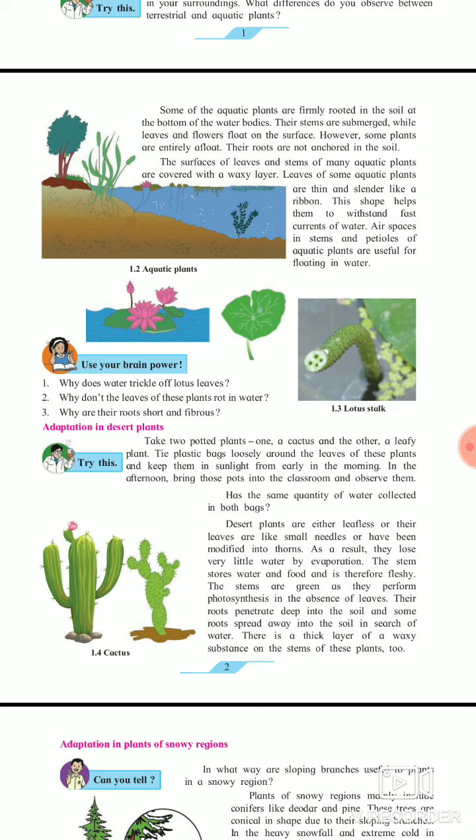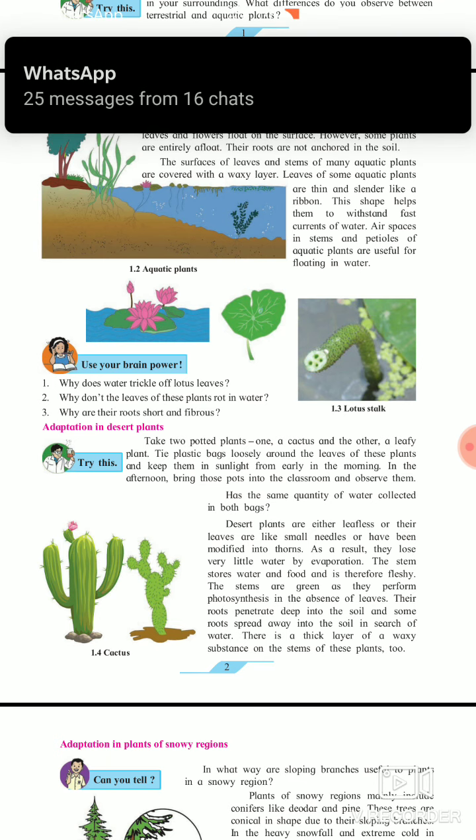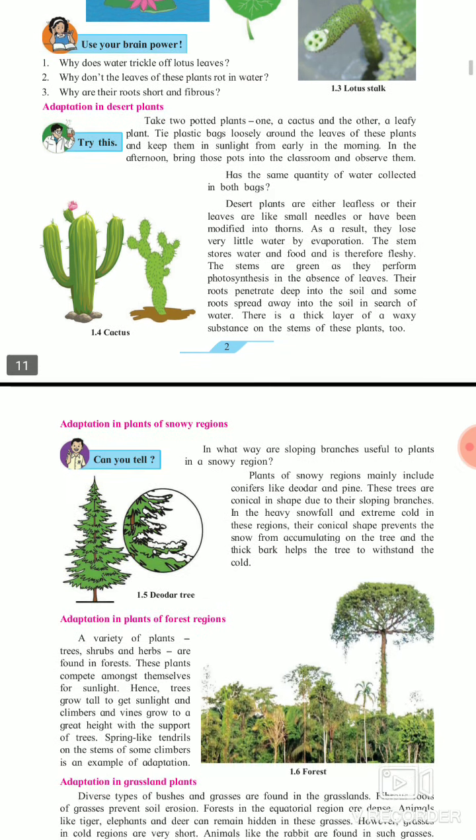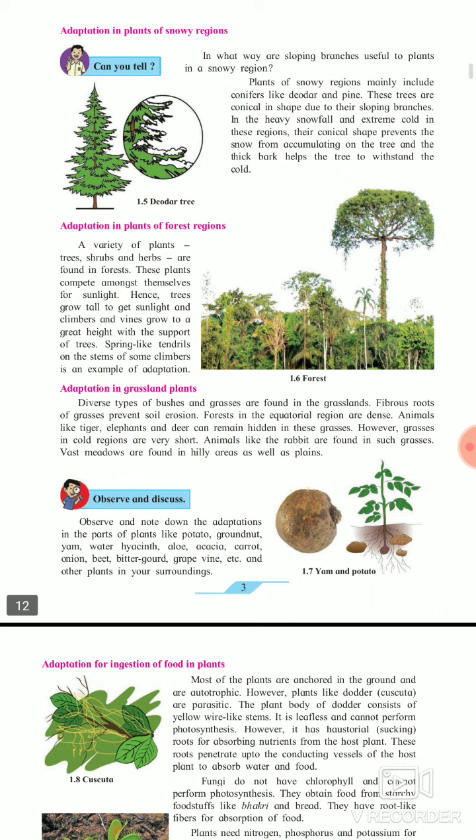Now next, move towards adaptation in plants of snowy region. Snowy region means where snowfall is there, that means the polar region. Kashmir is also included in snowy region. Manali is also included in snowy region. Himachal Pradesh is also included in snowy region. Now, as you see, one tree picture is given, that is the Deodar tree. As you know, it looks like a Christmas tree.